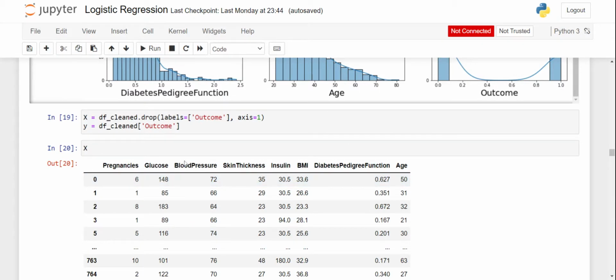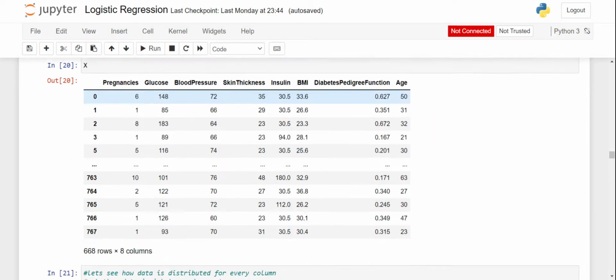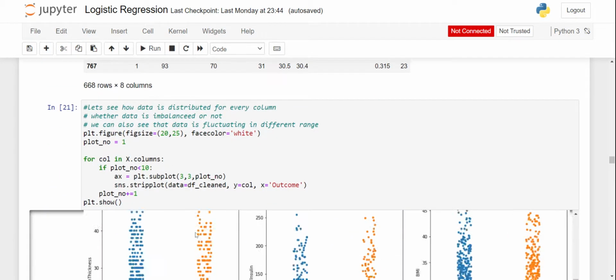So now we will divide our data into the target variable and the predictor variable. The predictor variable is x and the target variable is y. We will take all the columns except the outcome in x, and the outcome column will be in y. And we can see what values we have in x.